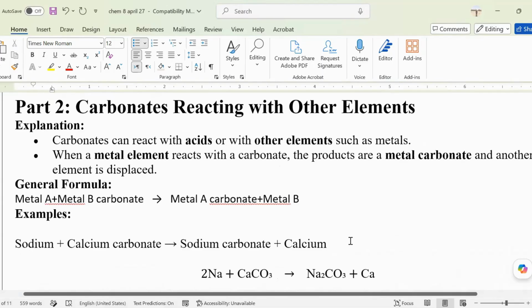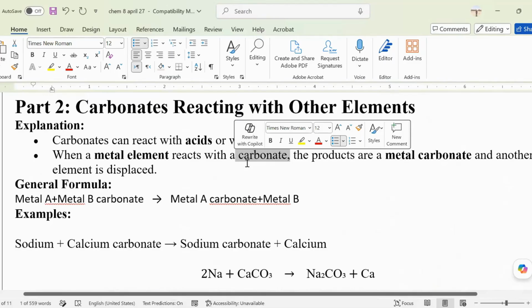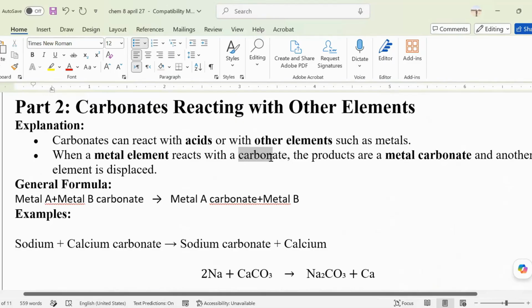Now, part two, we talk about the carbonates. If the carbonates will react with acids, or with other elements such as metals, okay, we're talking about a metal reacting with a carbonate. So when we say carbonate, it has something to do with which element?